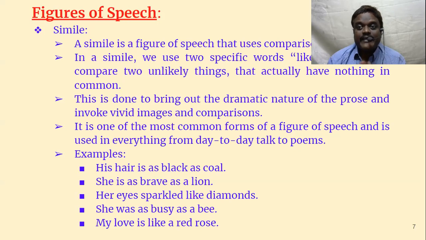So this is the effect. When we use figures of speech, what does it do? It invokes in the reader's or listener's mind vivid, colorful images and comparisons. This is a very important use of figures of speech, and simile also does the same thing.